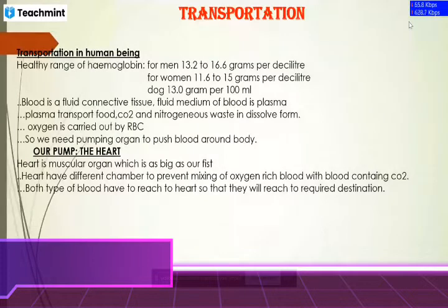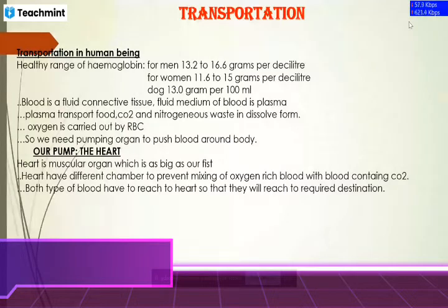I have collected some data because in the NCERT I read that a question has been asked: what is the hemoglobin range of men and women? Here you can clearly see from this data that for men the hemoglobin range is 13.2 to 16.6 gram per deciliter, and for women 11.6 to 15 gram per deciliter.